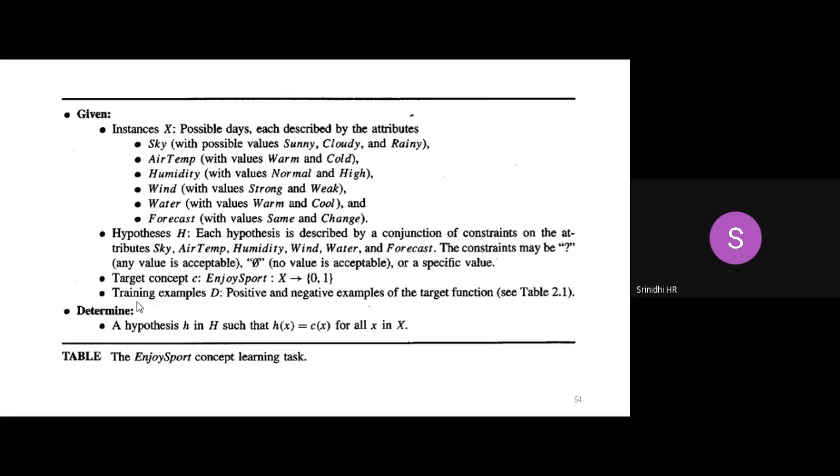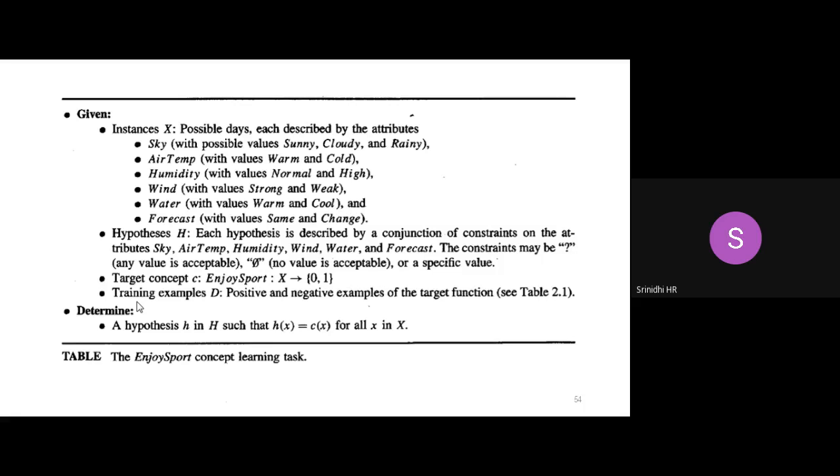C is represented by what? What is my target concept? Enjoying the sport. Colon. That is, it is dependent on X. The X can be either a positive day or a negative day, or a positive example or a negative example. And we have the training examples D.